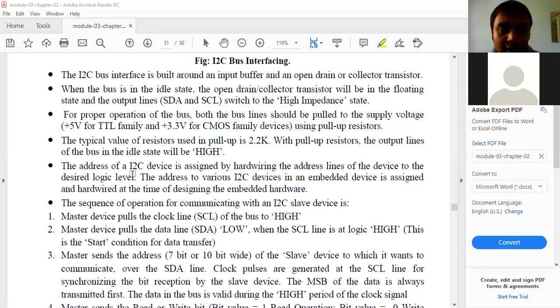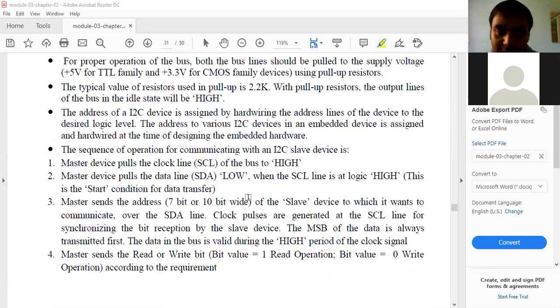The address of an I square C device is assigned by hardwiring the address lines of the device to the desired logic level. The addresses of the various I square C devices in an embedded device are assigned and hardwired at the time of designing the embedded hardware. The sequence of operation of communicating with an I square C slave device is like this.